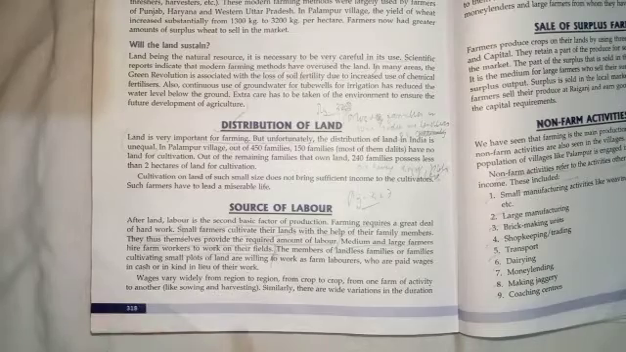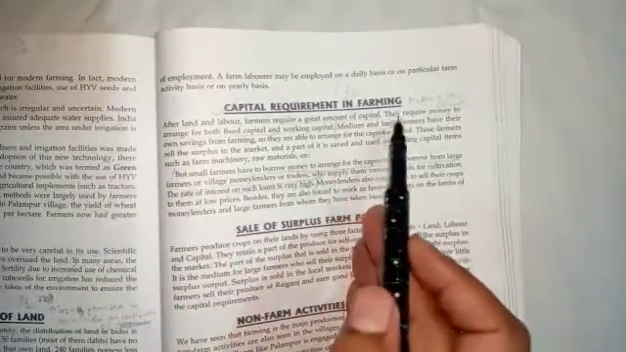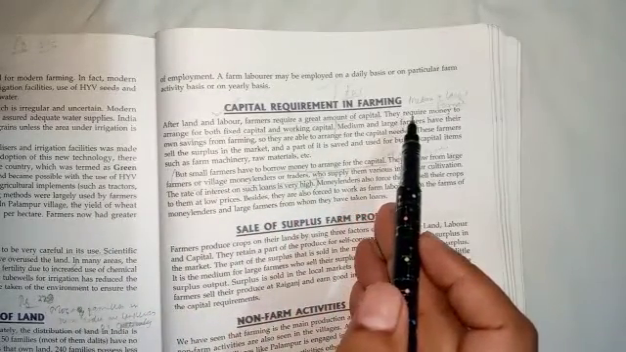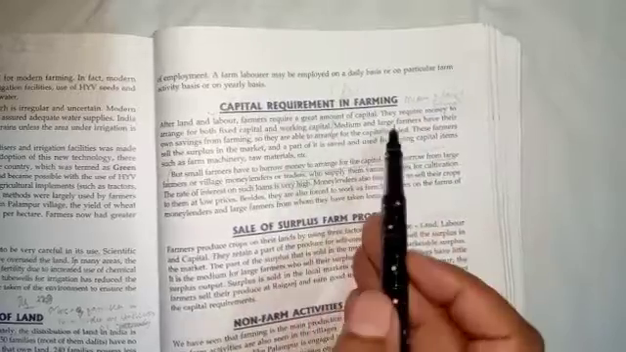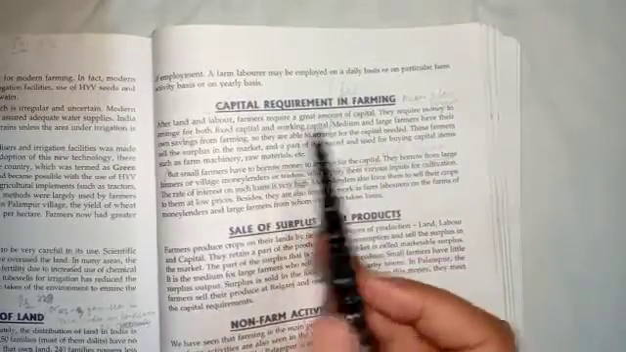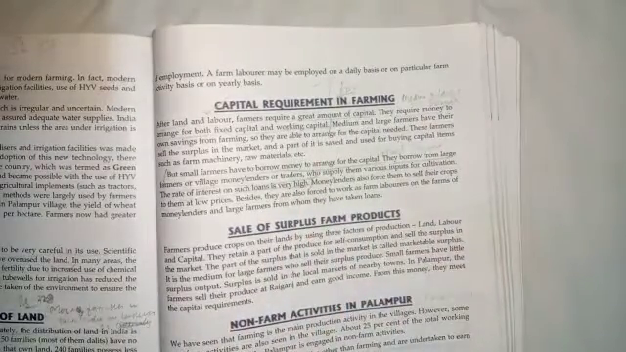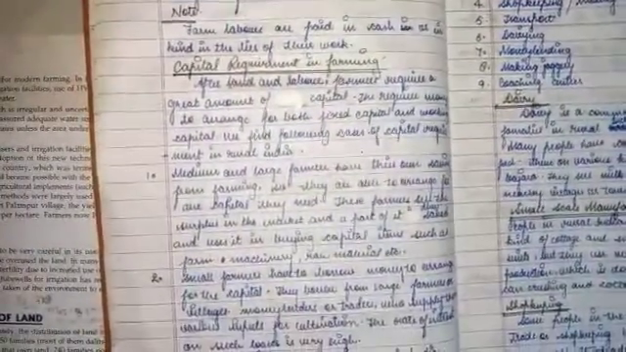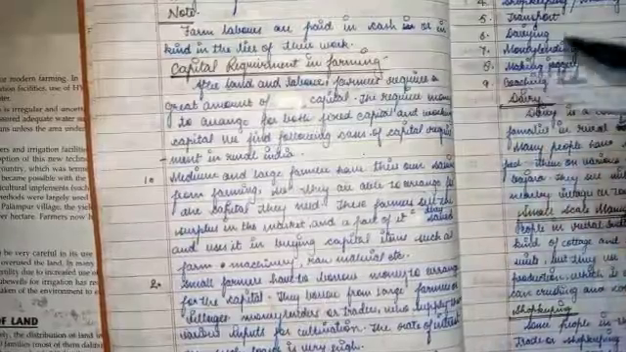Next topic is the capital requirement in farming. What are the capital requirements in the farming and agriculture sector? Let's take it. Once land and labor are assembled or taken care of, another important requirement is capital. So a farmer requires a great amount of capital. They require money to arrange for both fixed capital and working capital.